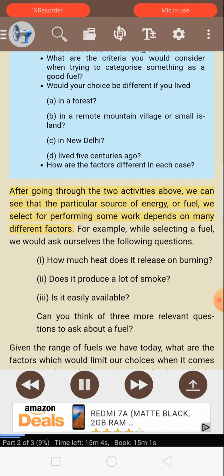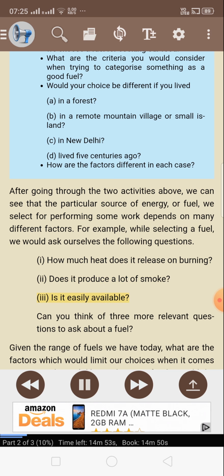After going through the 2 activities above, we can see that the particular source of energy, or fuel, we select for performing some work depends on many different factors. For example, while selecting a fuel, we would ask ourselves the following questions. I. How much heat does it release on burning? II. Does it produce a lot of smoke? III. Is it easily available? Can you think of 3 more relevant questions to ask about a fuel?